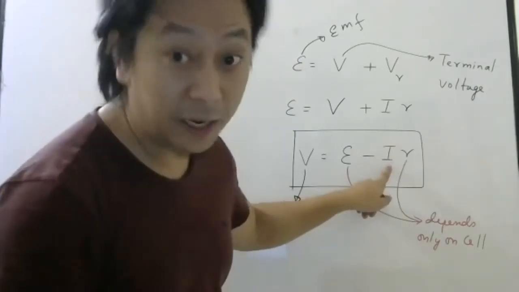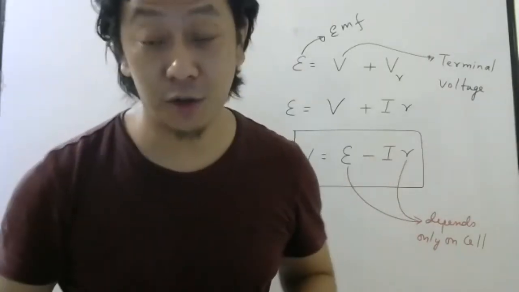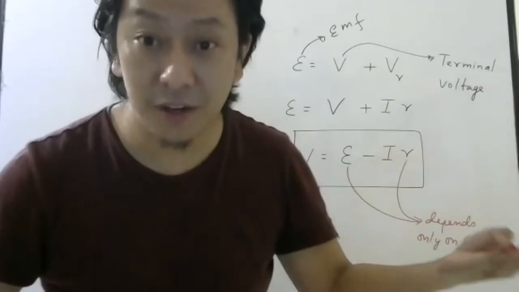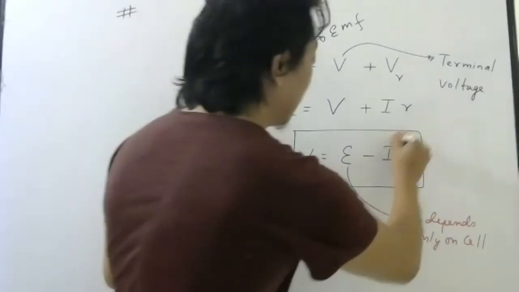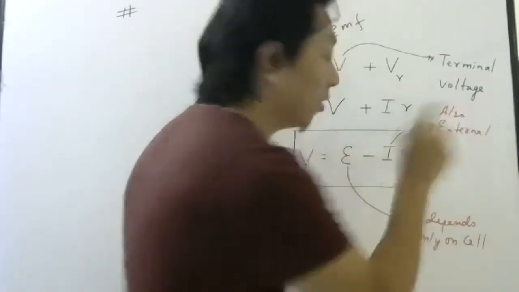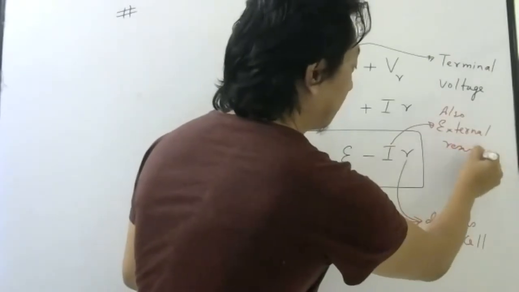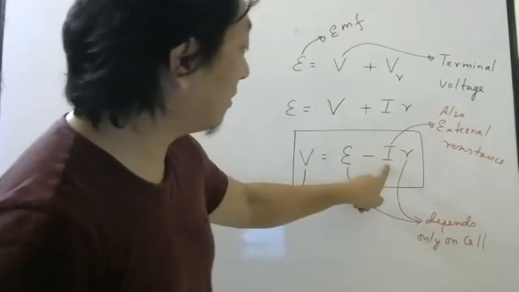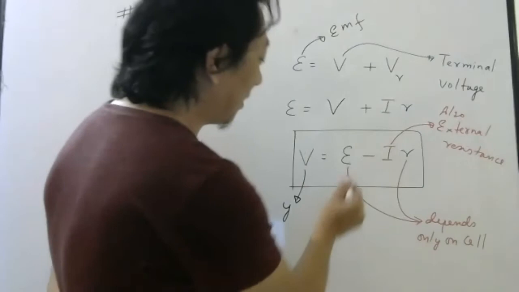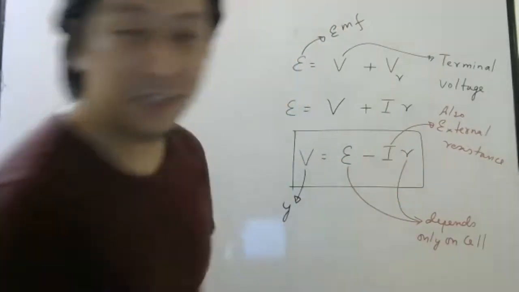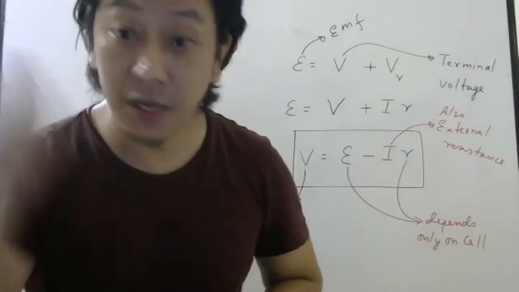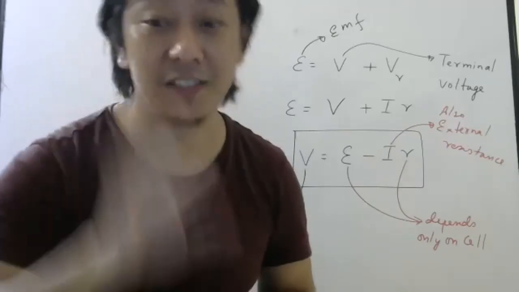But current will depend on what you connect outside also. If you connect a large resistance, current will be less. If you connect a small resistance, current will be more. So this current will be controlled also by the external resistance. And if this changes with external resistance, this will also change. Okay, so please remember that. EMF and internal resistance depend only on the cell. So whenever you buy a cell, 2 things you should ask: What is the EMF? What is the internal resistance?